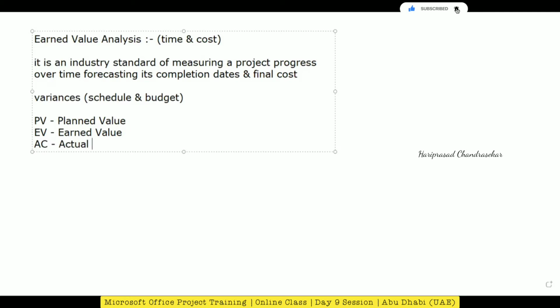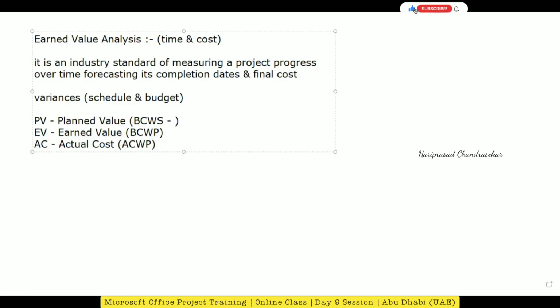We can also call these BCWS, BCWP and then ACWP. BCWS means budgeted cost of work scheduled.